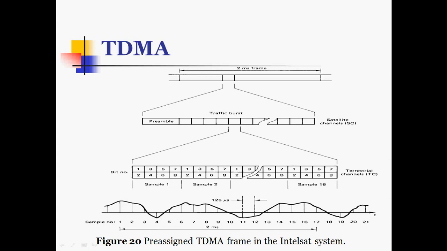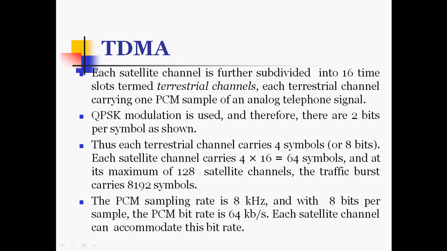First, the frame is divided into the satellite channels, which have the preamble and traffic burst, and each satellite channel is further divided into 16 slots, and those are the terrestrial channels. Each terrestrial channel carries one PCM sample of an analog telephone signal, and QPSK modulation is used, and therefore there are 2 bits per symbol. Thus each terrestrial channel carries 4 symbols, or we can say 8 bits.